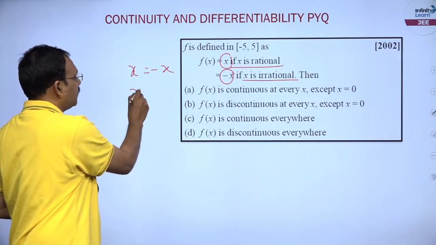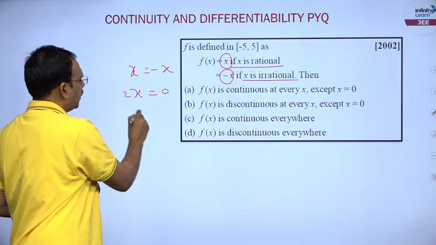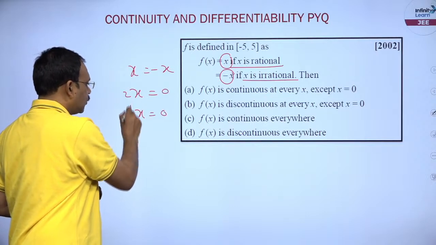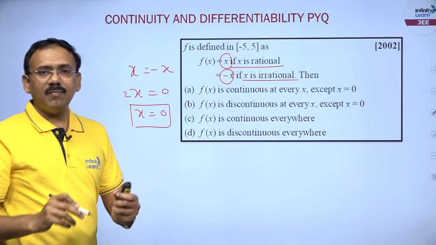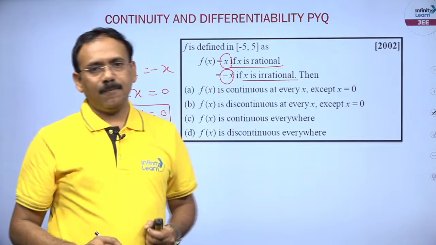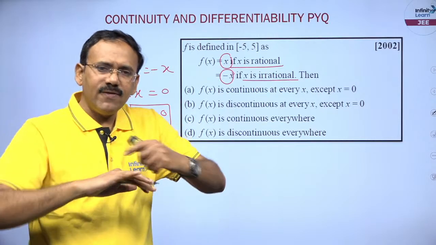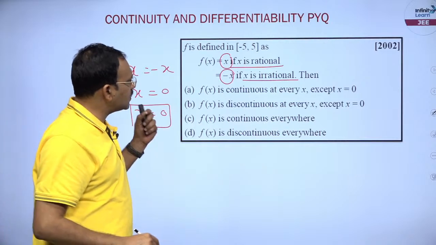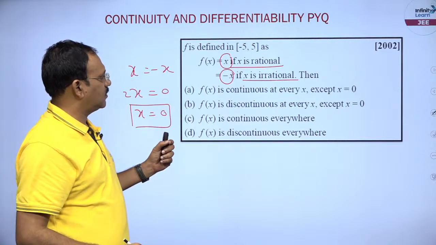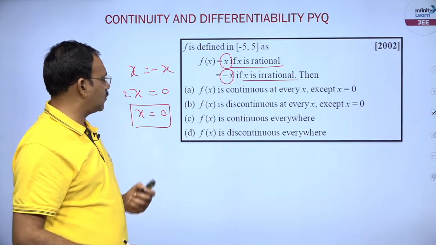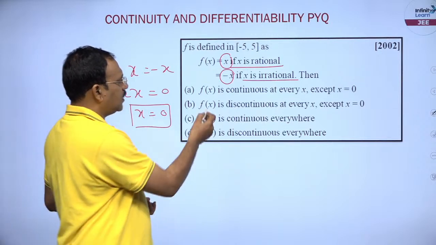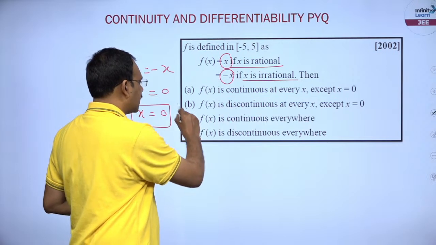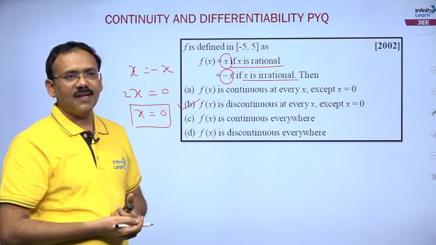Yes, it is possible when 2x is 0, that means x is equal to 0. So only at this number it is going to be continuous, else everywhere it is discontinuous. So this is continuous only at x is equal to 0, and discontinuous at every x except x is equal to 0, that is all.